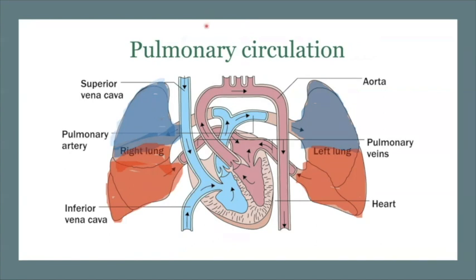So see here, all the deoxygenated blood comes to the heart through the inferior vena cava and the superior vena cava. It enters the right portion of the heart. From here it goes to the lungs, to the right lung as well as to the left lung.